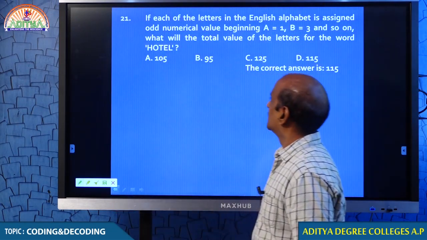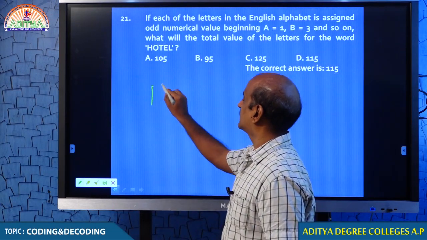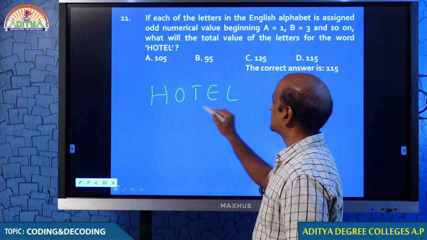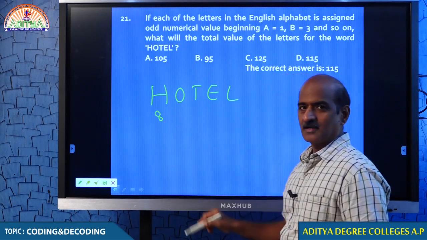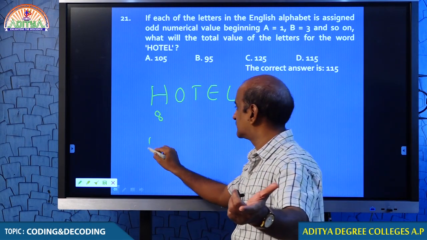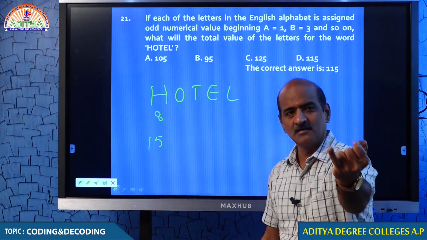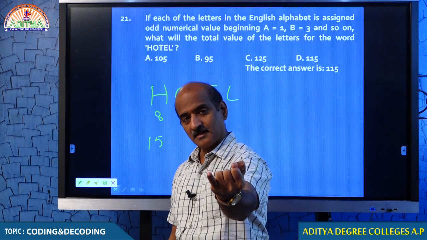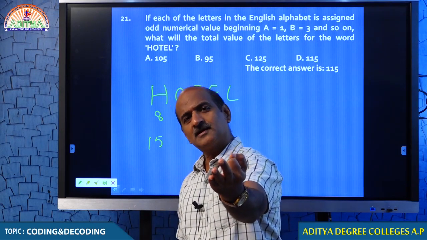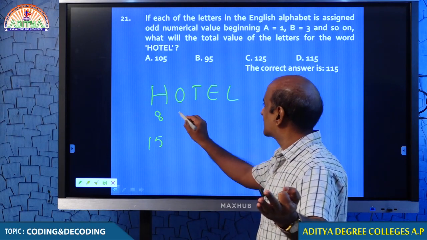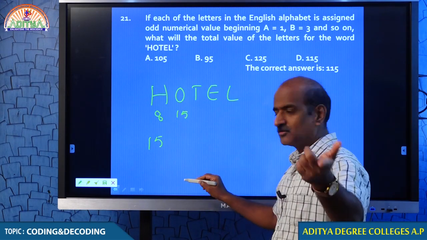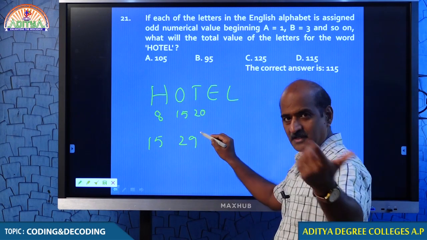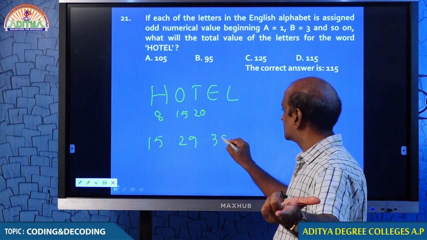Just look at that. In question number 21, you are asked to find the decode for HOTEL. What is H, man? 8. What is the 8th odd number? 8 into 2 minus 1, 15. Check: 1, 3, 5, 7, 9, 11, 13, 15. 8th odd number. Very simple, you know. What is the 15th odd number? 15 into 2 minus 1, that is 29. The 20th odd number? 20 into 2 minus 1, 39.